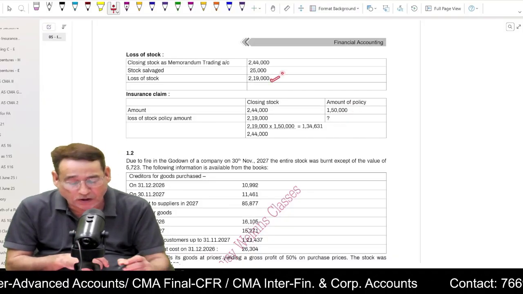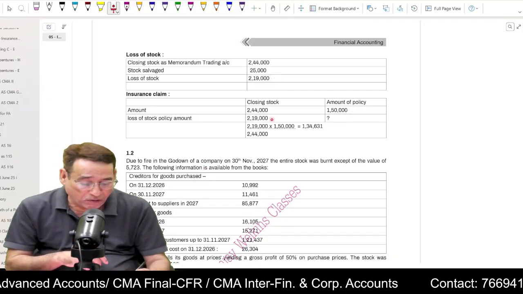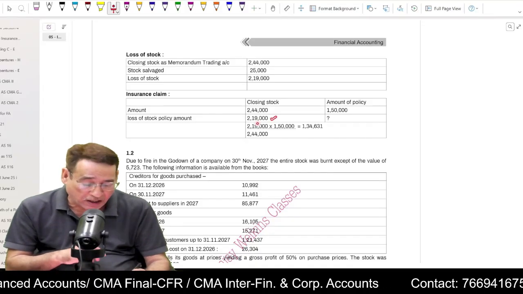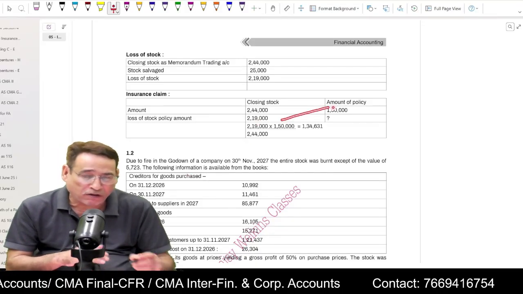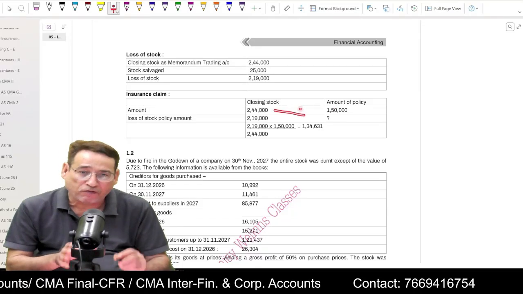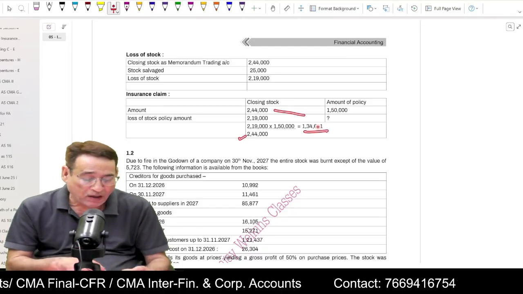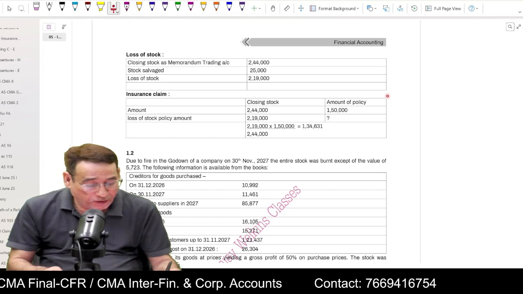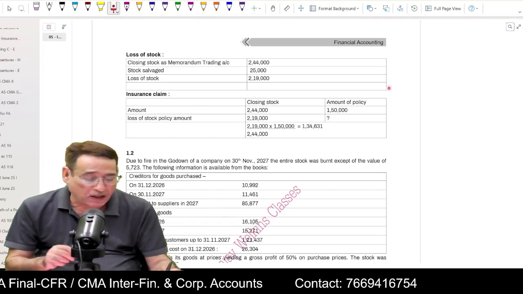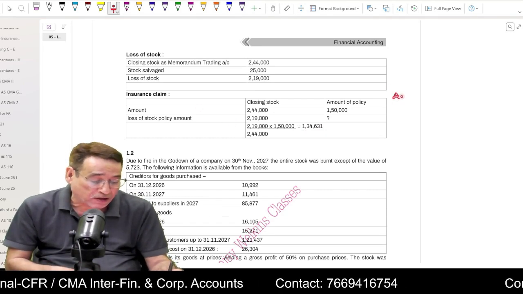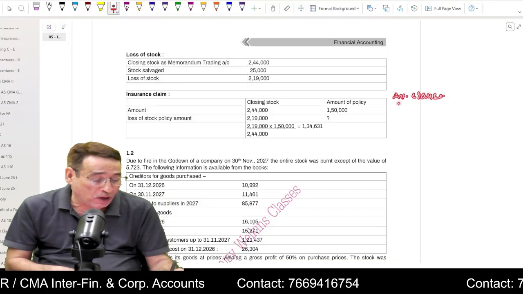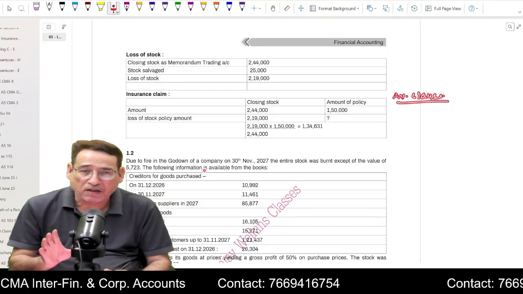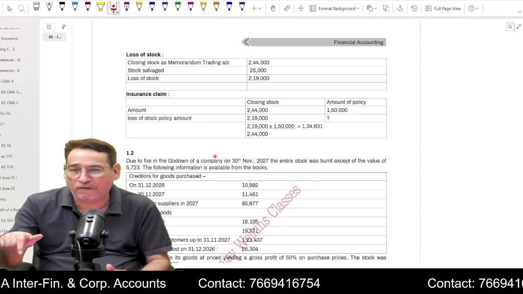Now, because your loss is 2,19,000, what will be the policy amount against this loss? So you can now simply multiply 2,19,000 with 1,50,000 and divide it by 2,40,000 to get your answer. Generally, when we compute in this manner the amount of claim, it is known as average clause. It is known as average clause. I told you, unless and until the question states otherwise, we shall always presume that there is average clause.